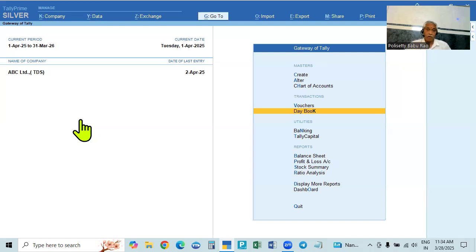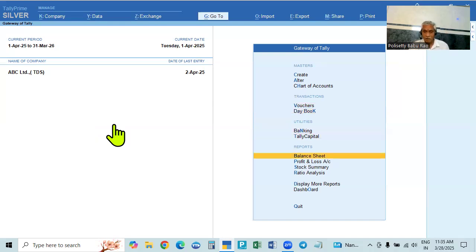That is one thing. And one more thing is, every year, the 1st April 24 is the first year, the last one, and before that there is no year. So 1st April 24, that is 24/25. After that, any financial year, if you go on extending the period, that is continuing the period. So we cannot see the opening balances. We cannot see the opening balance.